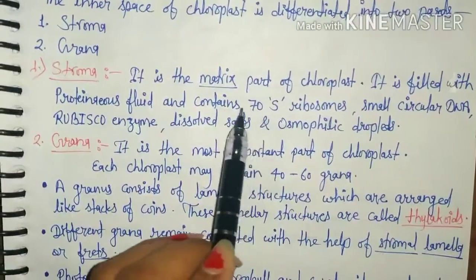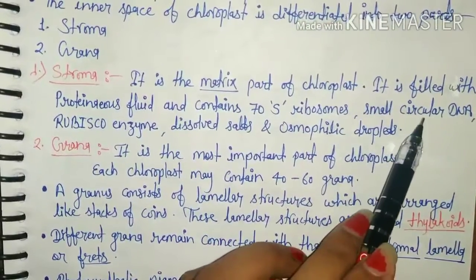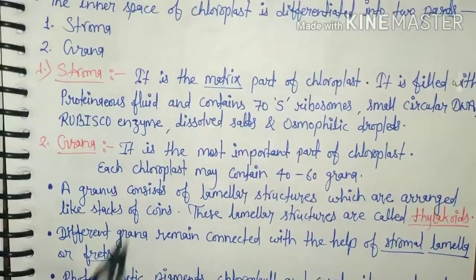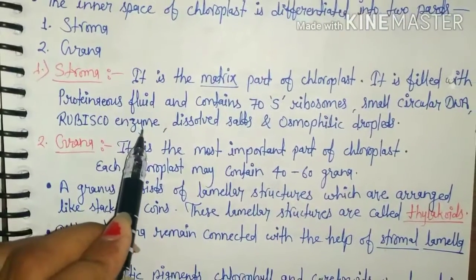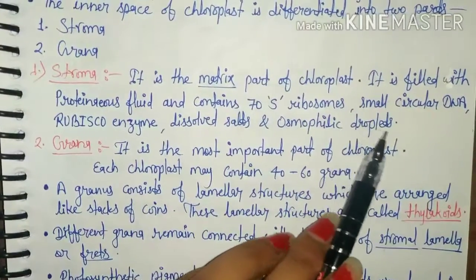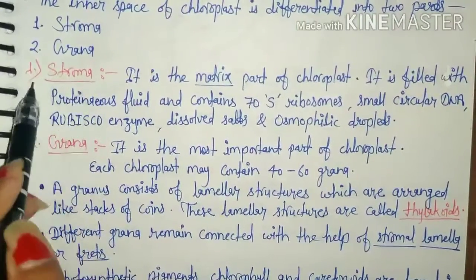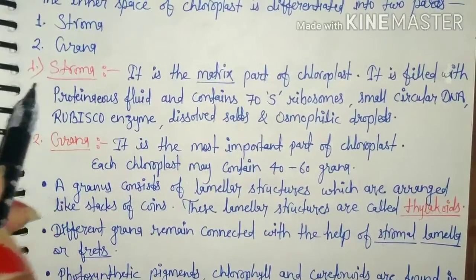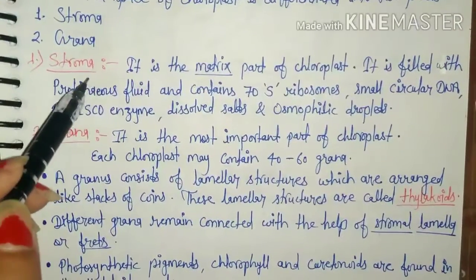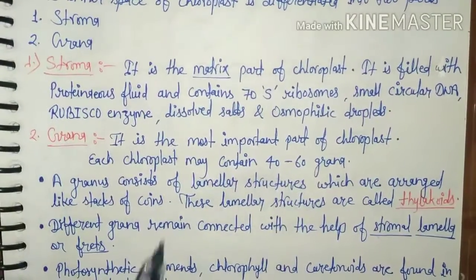Along with this, it contains 70S ribosomes, small double circular DNA, Rubisco enzyme, which is the most abundant enzyme on the earth, dissolved salts, osmophilic droplets of lipids, and it is the site of dark reaction because C3 and C4 cycles occur in the stroma region. It means CO2 fixation, reduction of CO2 into sugars.